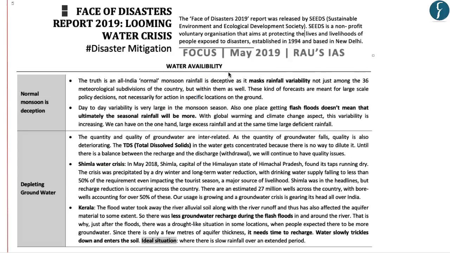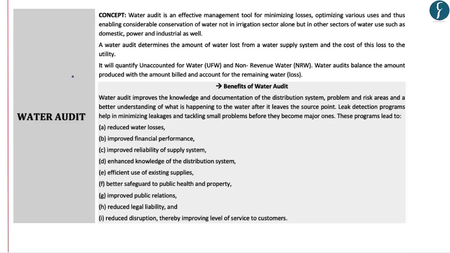In another Focus magazine published in May 2019, we discussed how depletion in monsoon rainfall causes water deficit and what the reasons responsible for groundwater depletion are. We also discussed two case studies. Then in our Compass magazine, we had a discussion on water audit. A water audit is basically an examination of how effectively we are managing our water resources.